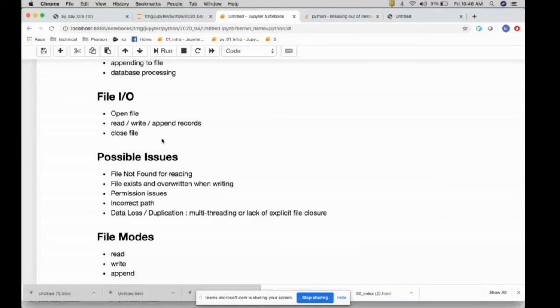So in order to avoid that, always close the file. So you open it, you close it. That is your responsibility.